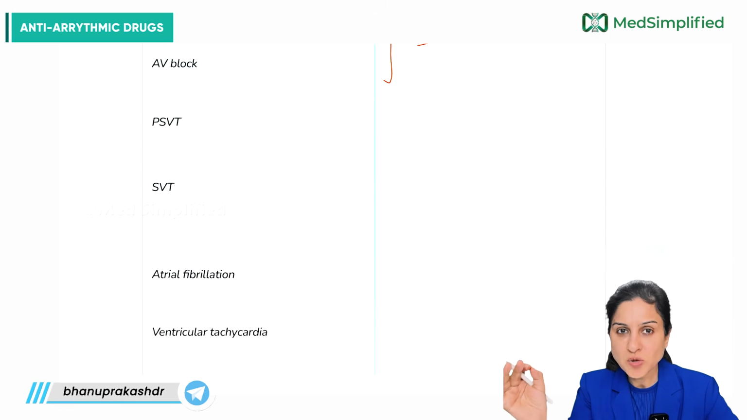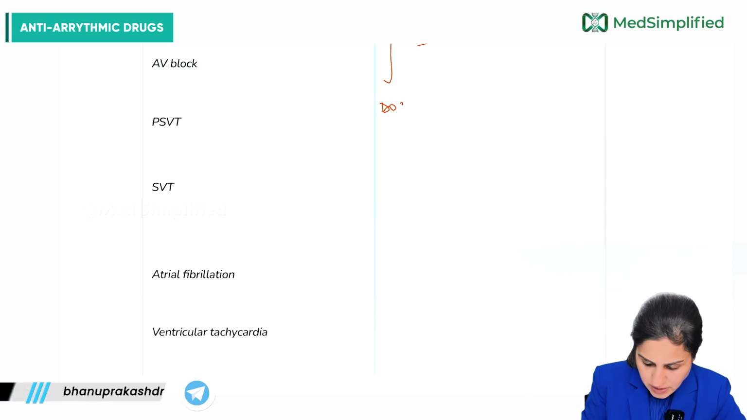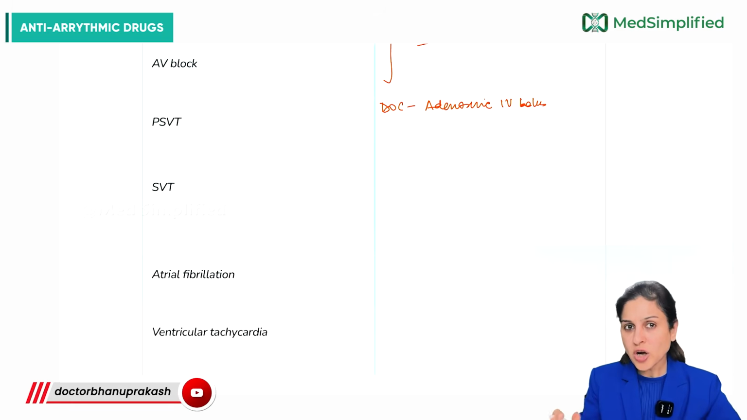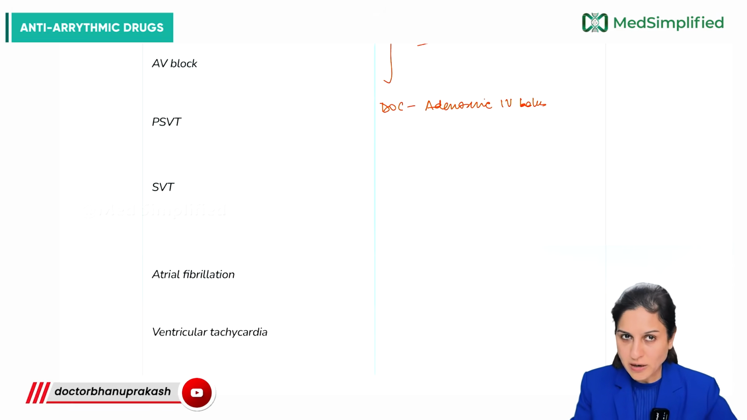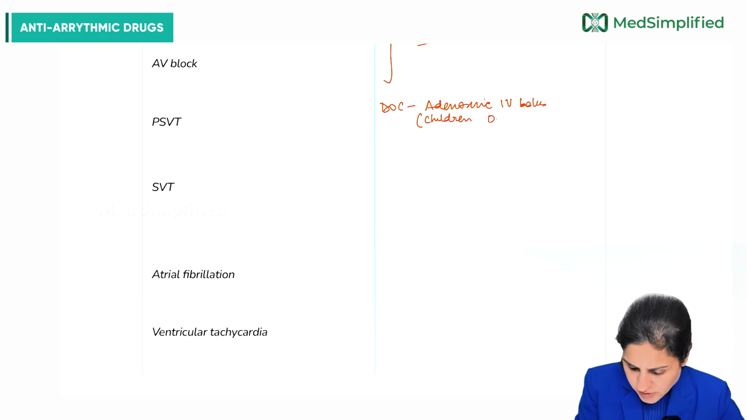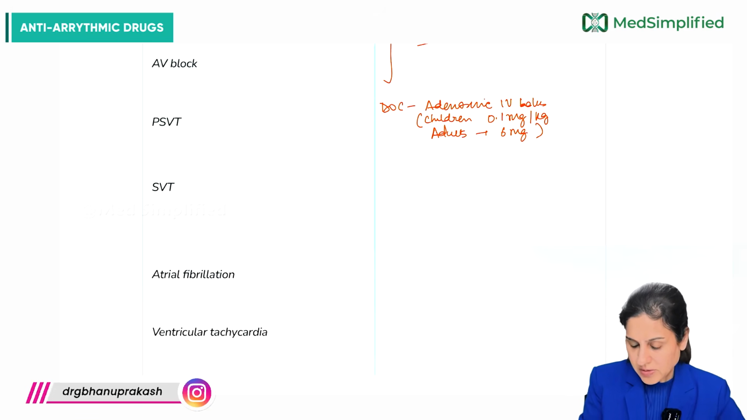PSVT, paroxysmal supraventricular tachycardia. So there is a sudden episode of supraventricular tachycardia which has occurred. What is the drug of choice here? The drug of choice is adenosine. We give an IV bolus. It's a very short acting drug, immediately produces effect, and the duration is also very, very short. So in children, you use 0.1 milligrams per kg, and in adults, you use 6 milligrams. That is the dose.